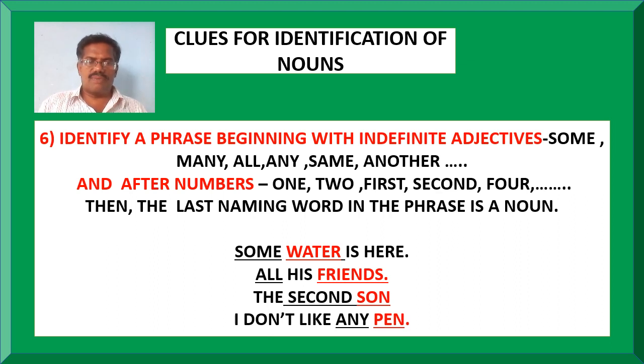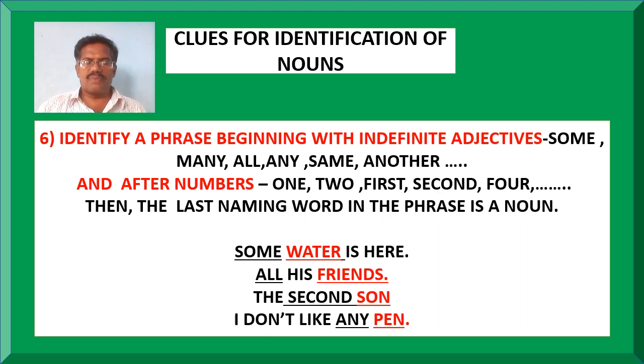Look at the example. Some water is a phrase which has begun with an indefinite adjective, some. So the last naming word, water, is called a noun. And in the second example, the phrase has started with an indefinite adjective, that is all, and the last naming word, that is friend, is called a noun.